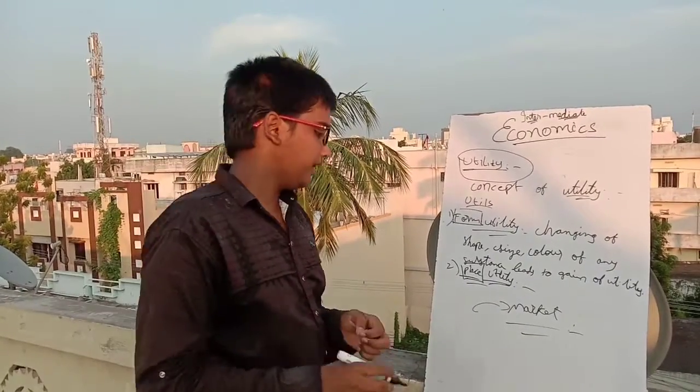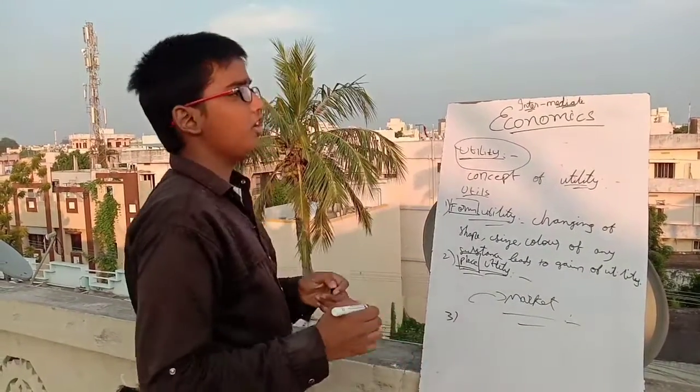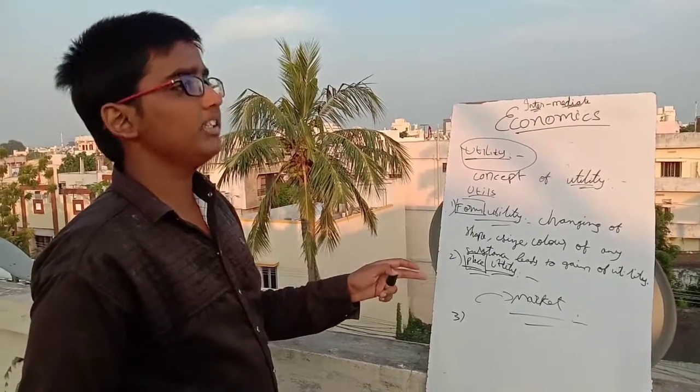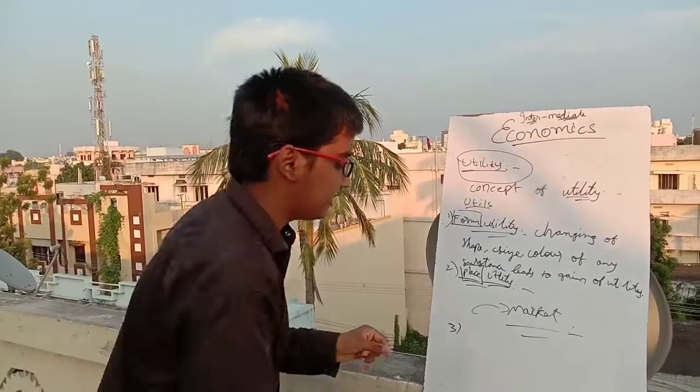So this is about place utility, and number three we are going to discuss. First one is form utility, second one is place utility, and the third one is time utility.